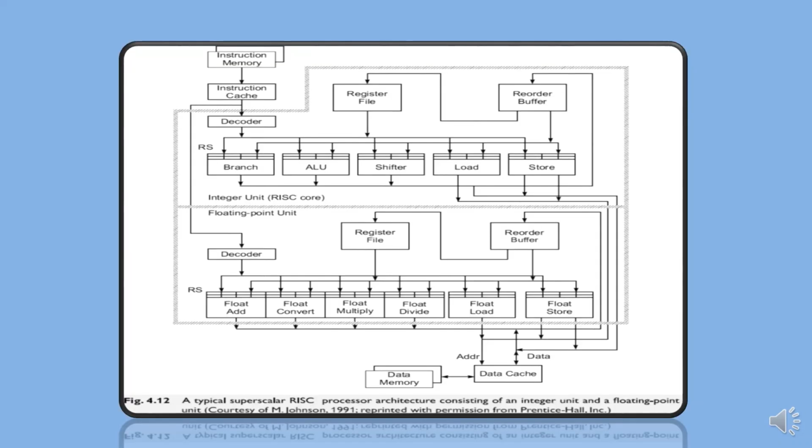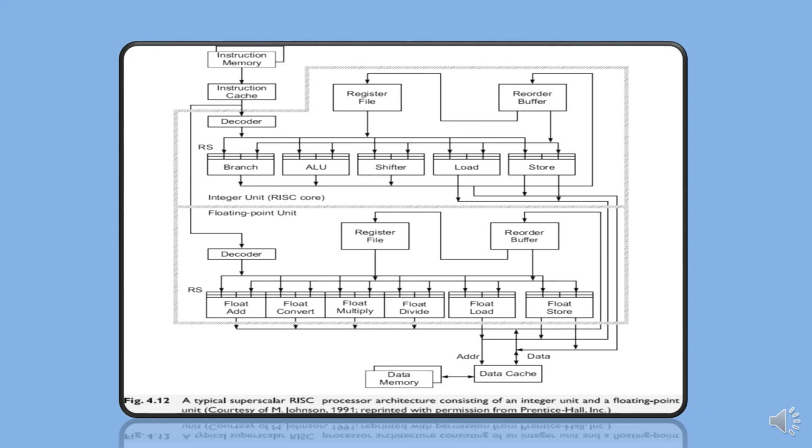A typical superscalar architecture for a RISC processor is shown in the diagram. The instruction cache supplies multiple instructions per fetch. However, the actual number of instructions issued to various functional units may vary in each cycle. The number is constrained by data dependencies and resource conflicts among instructions that are simultaneously decoded.